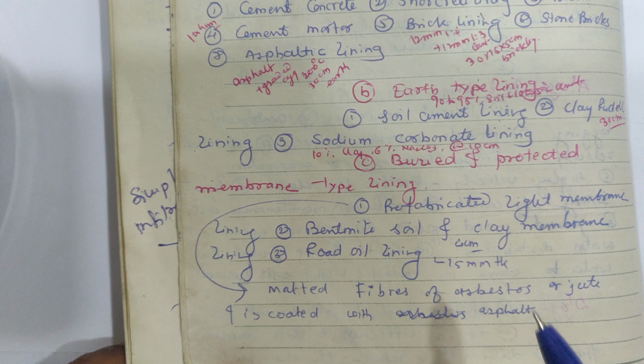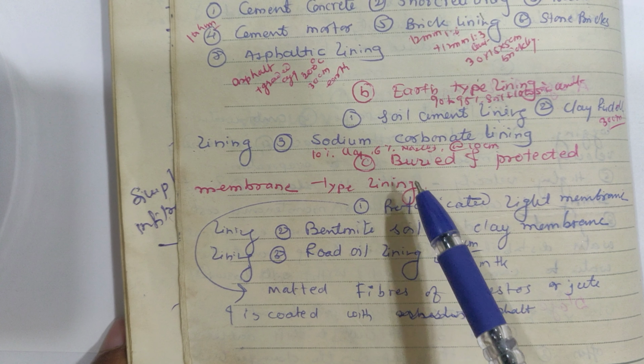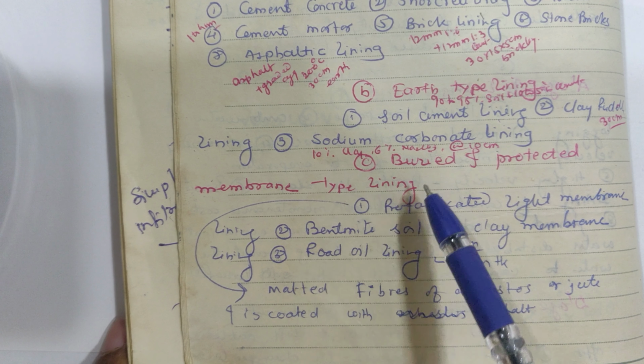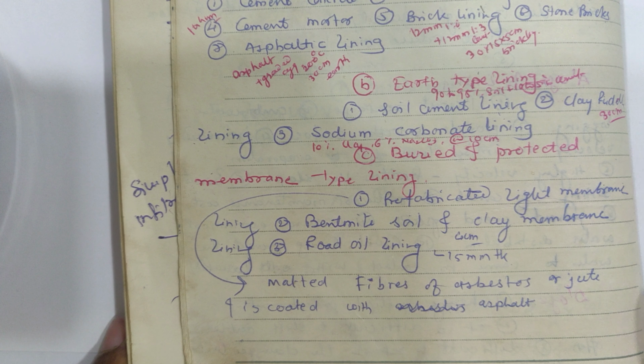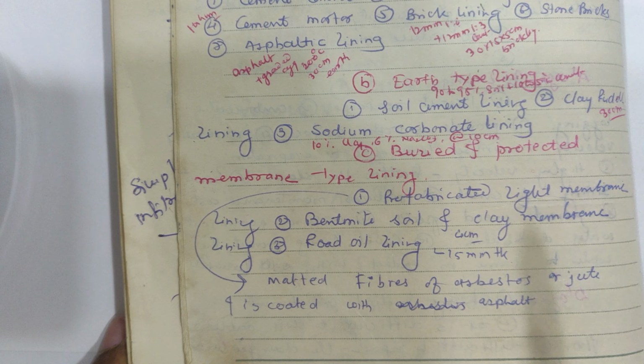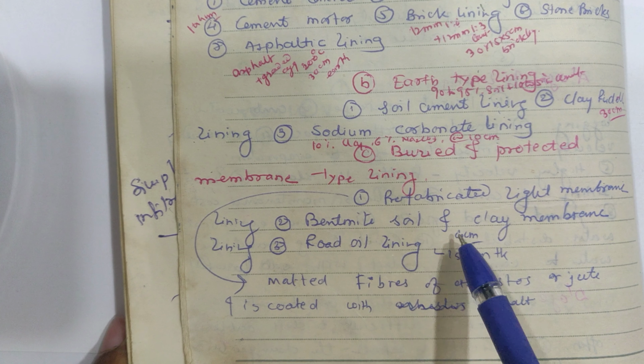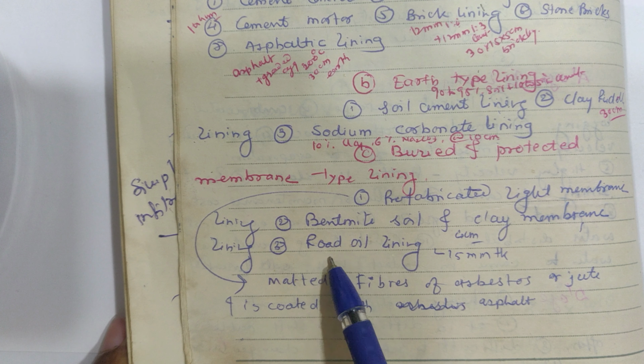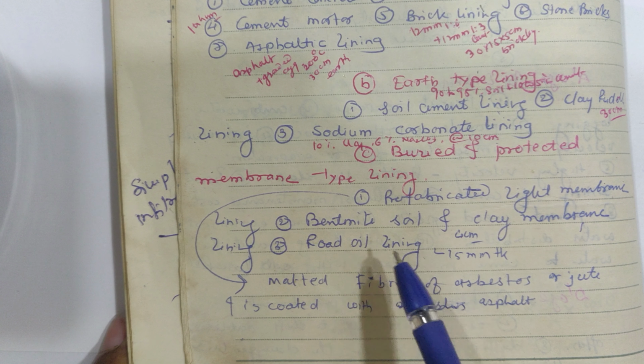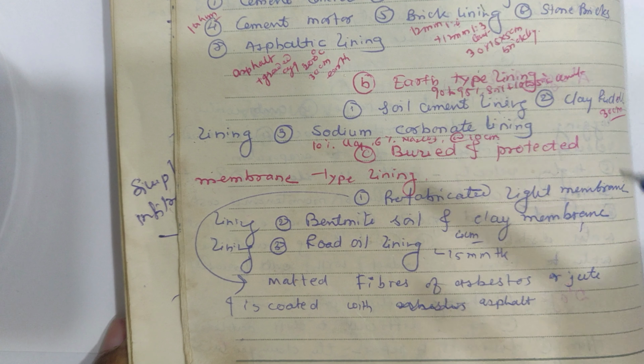Then the last type of lining is buried and protected membrane type lining. Here, prefabricated light membrane lining, bentonite soil and clay membrane type lining, or road oil lining. So these are the various types of lining.